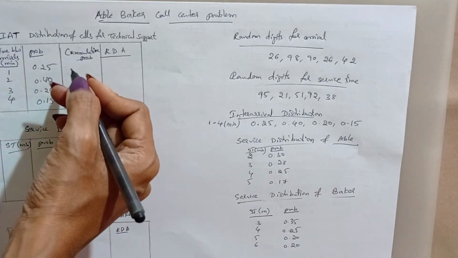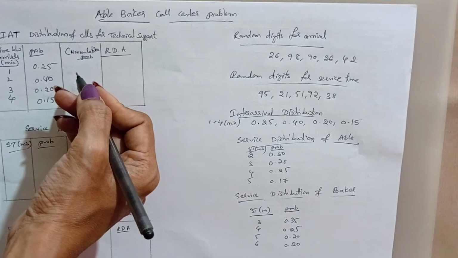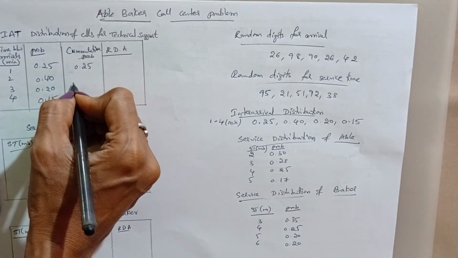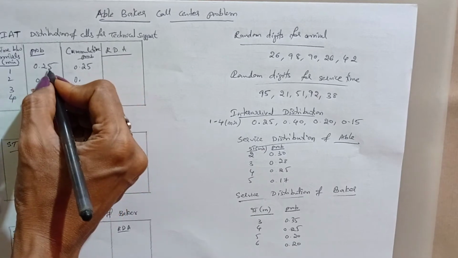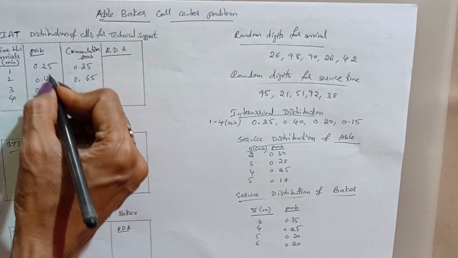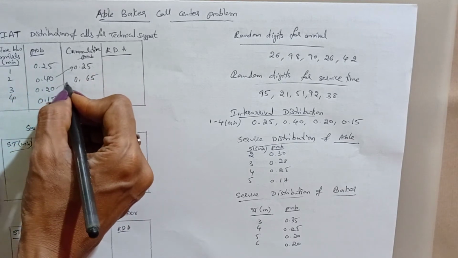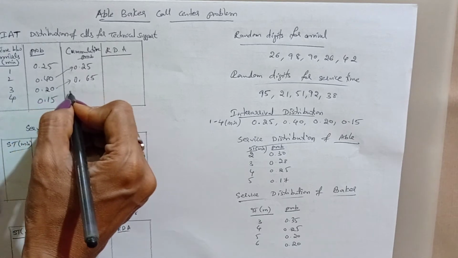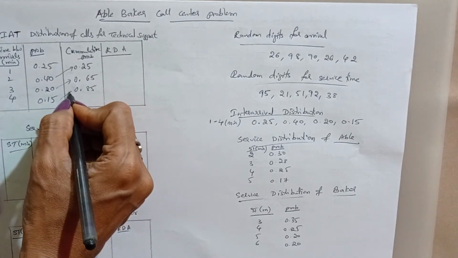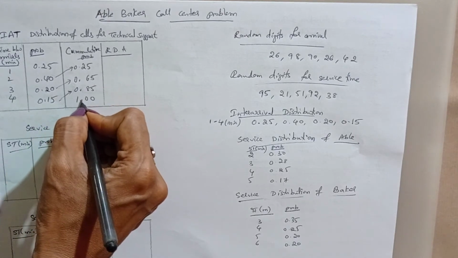Next we'll calculate the cumulative probability: 0.25, then adding 0.40 gives 0.65, adding the next gives 0.85, and adding the last gives 1.00.